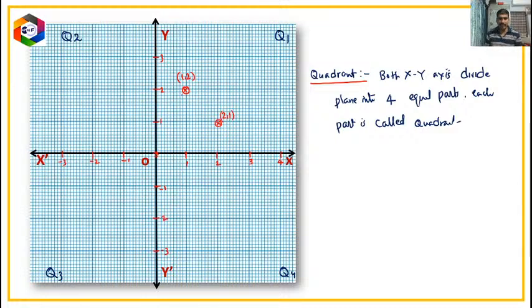From this it is very clear that (1, 2) is different from (2, 1). Suppose here I want to locate this point. If you want to reach this point, horizontally first we have to move. Always we have to start from the origin.